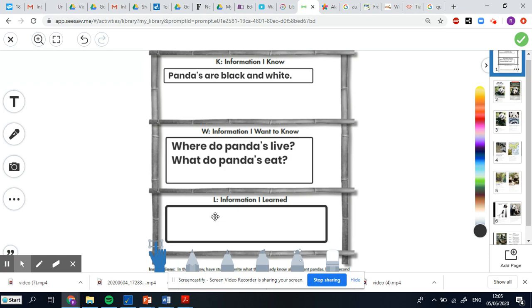Okay, then when you've got all that part done, you're going to be asked to read 2 pages from the text. So I'll be asking you to record yourself reading just 2 of the pages from the text. All right, so our KWL chart, asking questions, really helps us understand the text. So the K is information I know. What do you already know about the topic? W, information I want to know. What questions would you like answered about the topic? And then L, after you've read the book, what have you learned from the book?